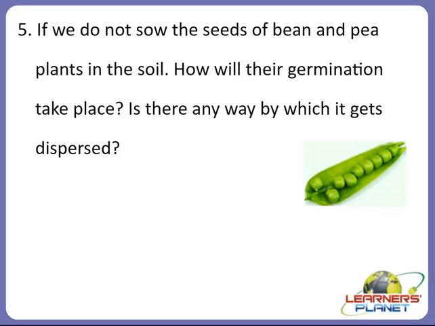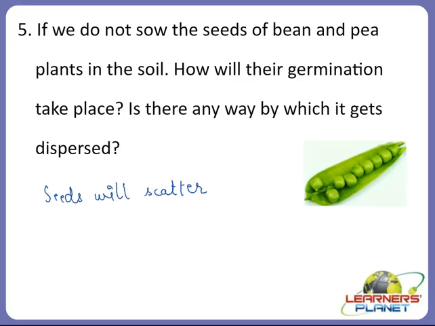Yes, it is a kind of magic, right? But what is the name of that magic? Yes, the name of the magic is dispersal, right? The seeds of bean and pea plants will scatter by themselves, right?